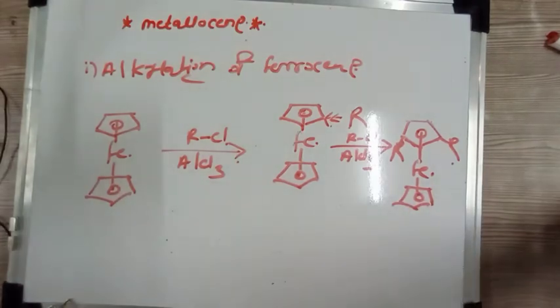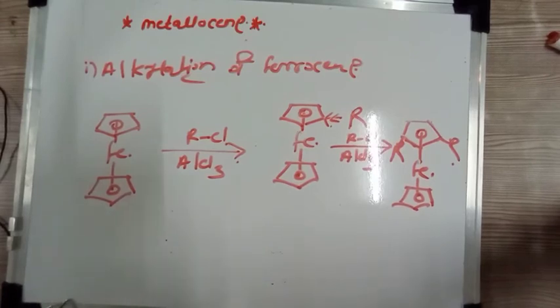So in alkylation the R group which is attached to this cyclopentadiene is an electron donating group, and therefore if we further add methyl chloride in presence of Lewis acid, then the same ring will show the electrophilic substitution reaction.